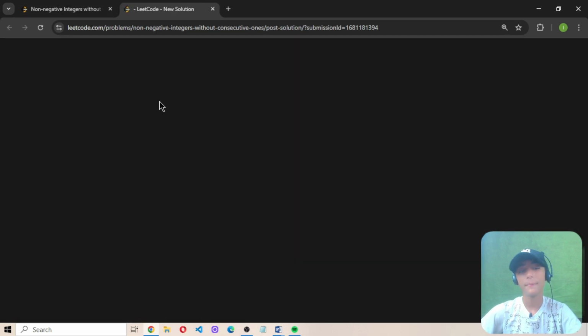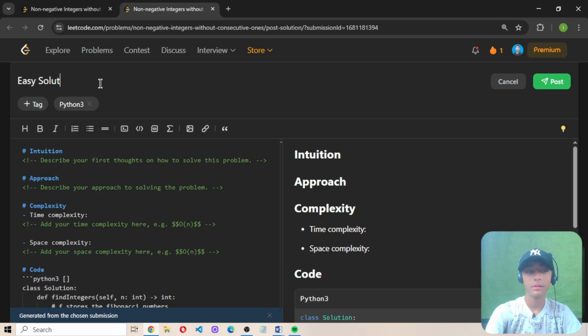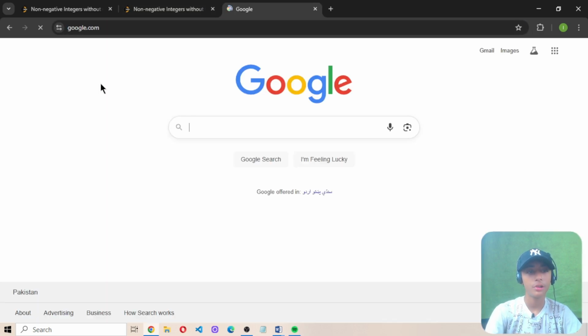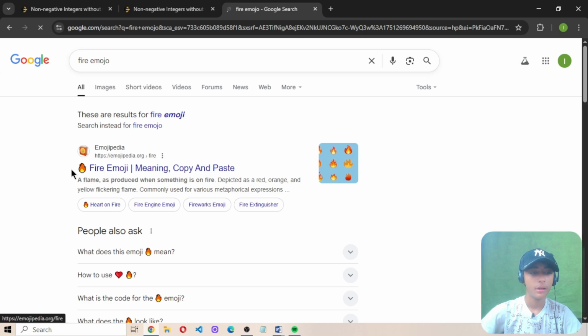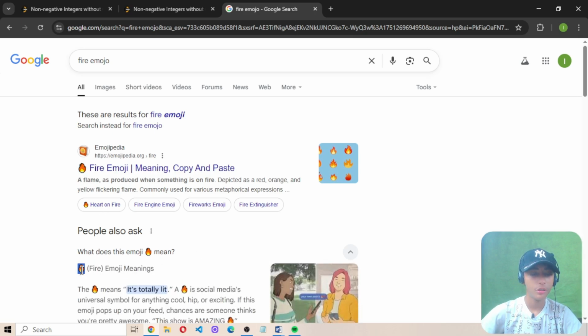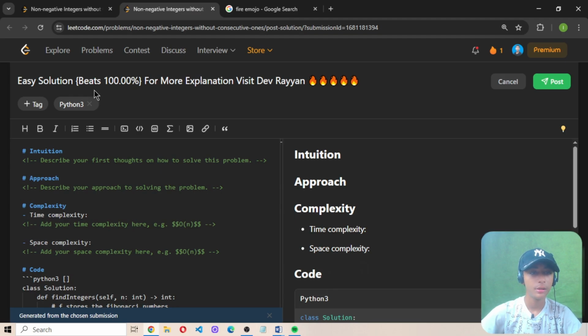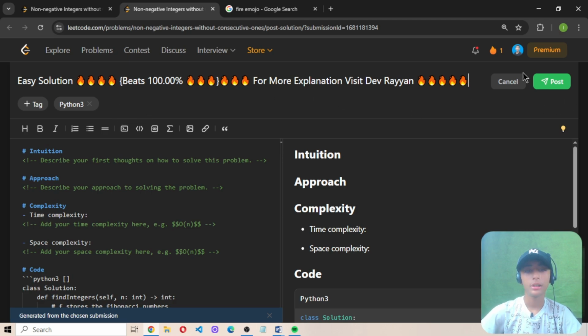So let me paste the solution. Easy solution, beats 100%. For more explanation, visit Rayyan. And then here I am adding the fire emoji, so let's copy it and paste it here. Perfect. Now the last thing is to post the solution.